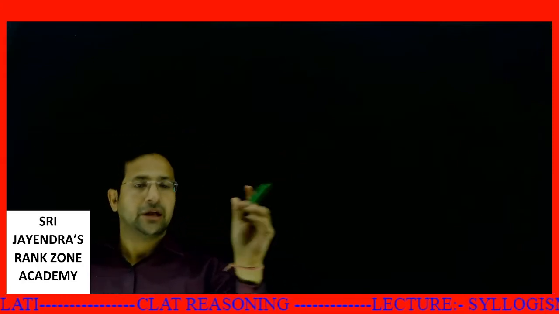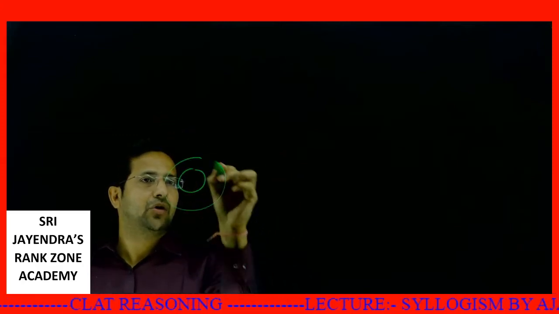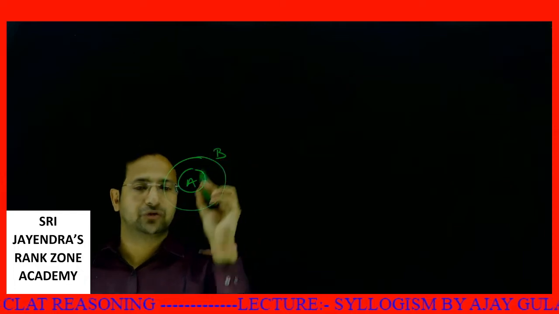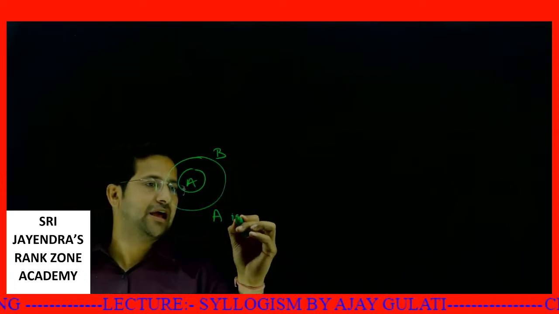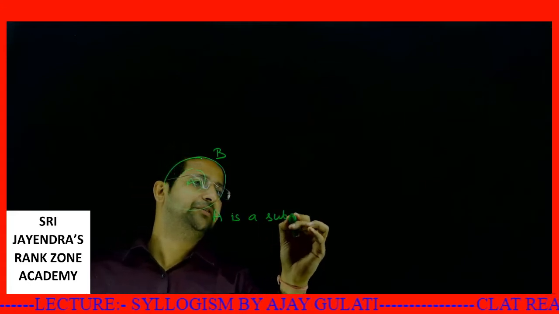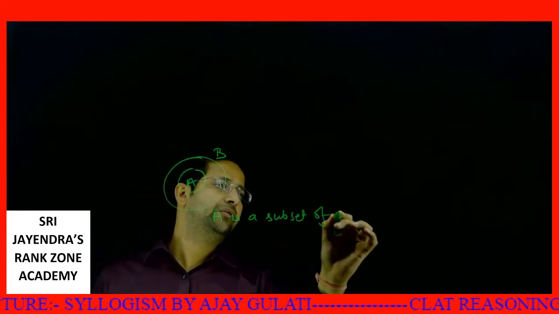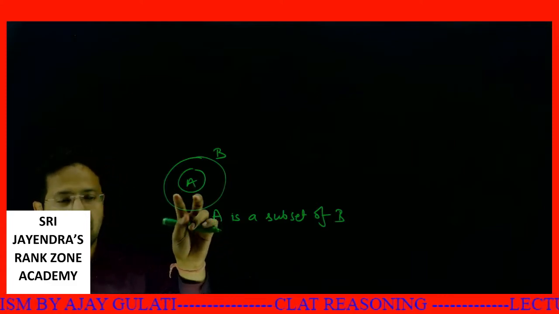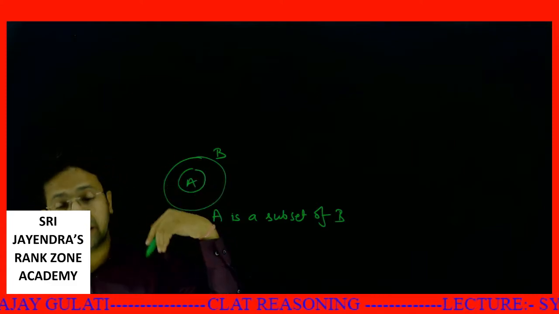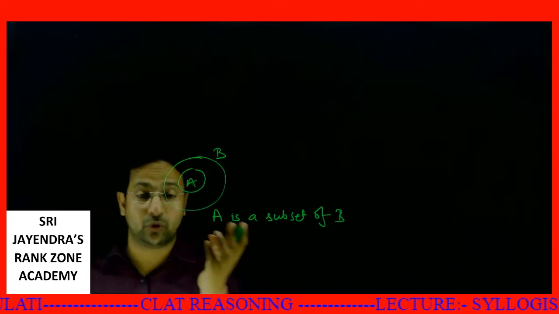See this part you got. When we have it like this, all A's are B's, it means A is a subset of B. A is a subset of B means everything which is there in A lies within B, but in B there might be many other things which don't lie in A.